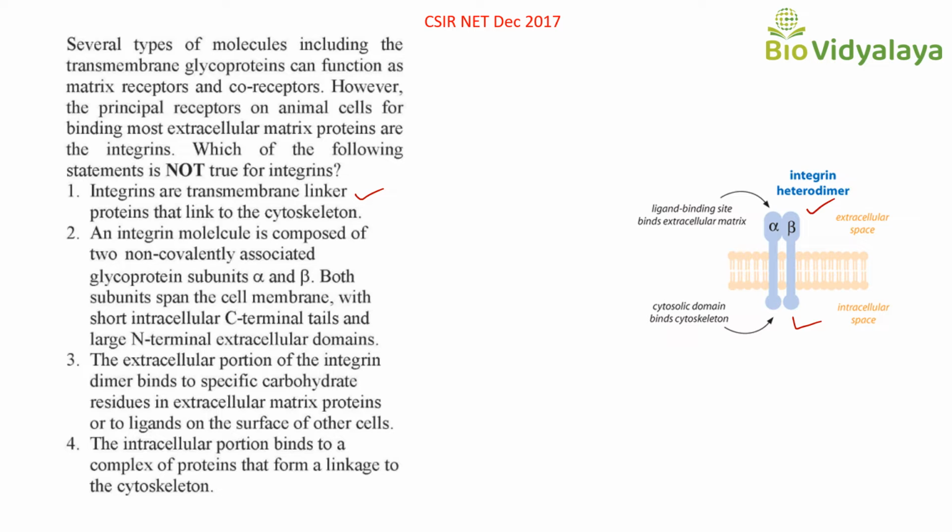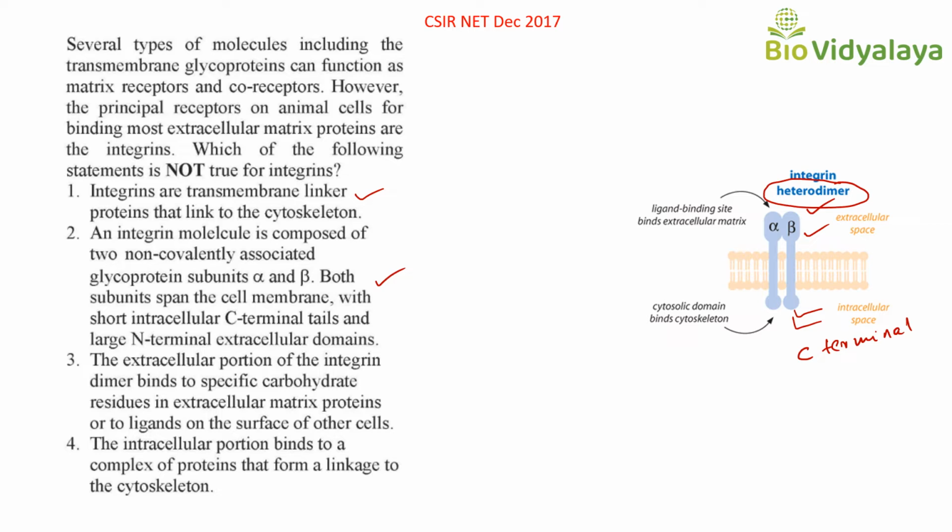We know that integrin is composed of two subunits alpha and beta. That's why it is a heterodimer. This is the extracellular portion and this is the cytosolic portion. Okay, that means C-terminal tails. So this statement is also correct.